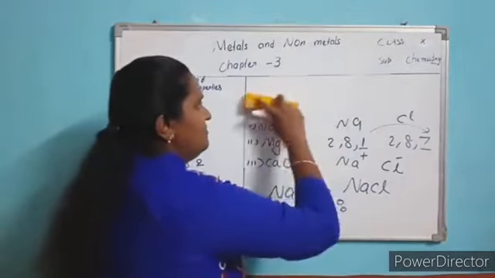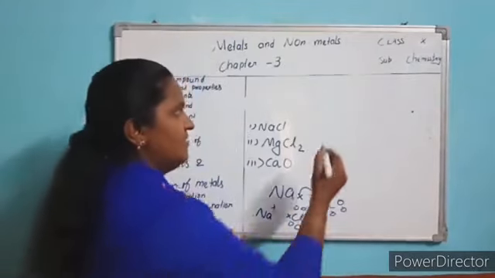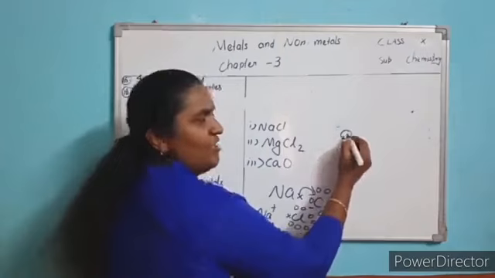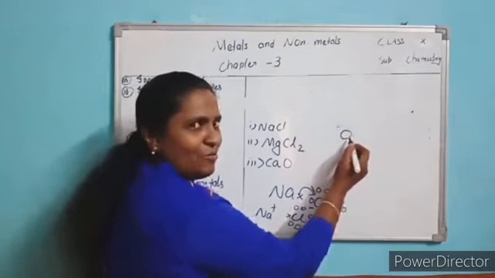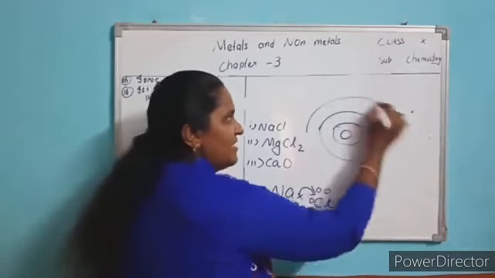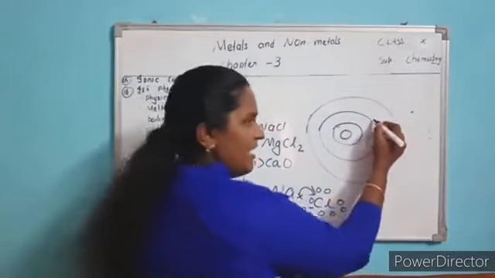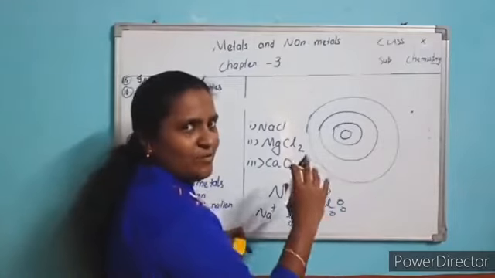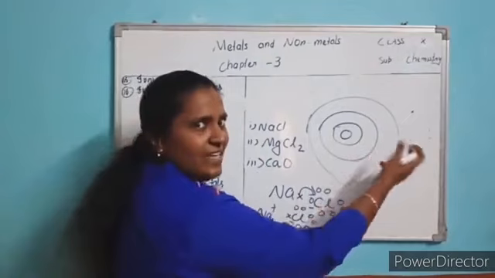In another manner, you can express this also. The nucleus structure you draw, through the structure you are explaining. Structure you draw, in the middle the nucleus is there. Around the nucleus, one shell, first shell, second shell, third shell: K shell, L shell, M shell. It goes on like that. You might have studied in the previous class. First shell is called K shell, then L, then M.